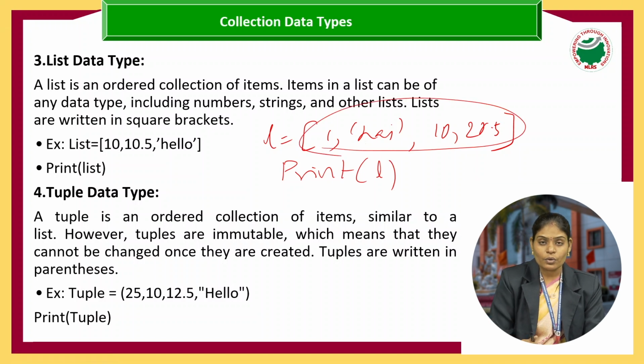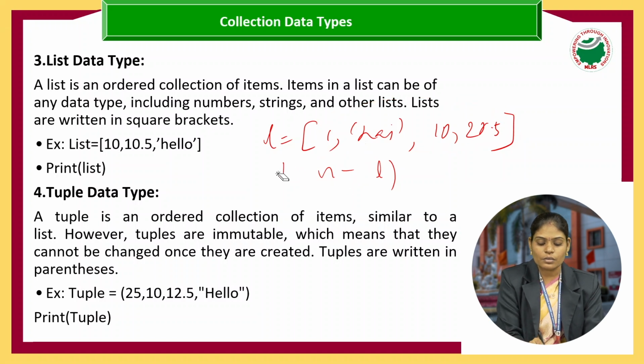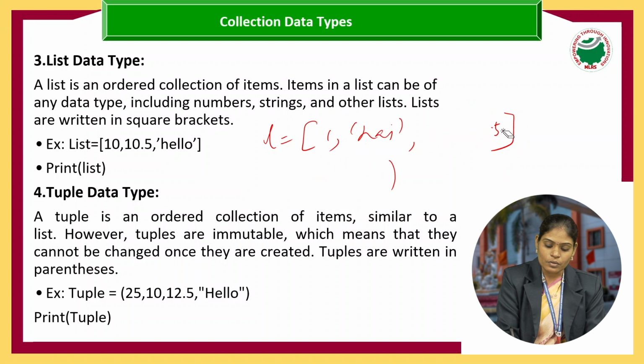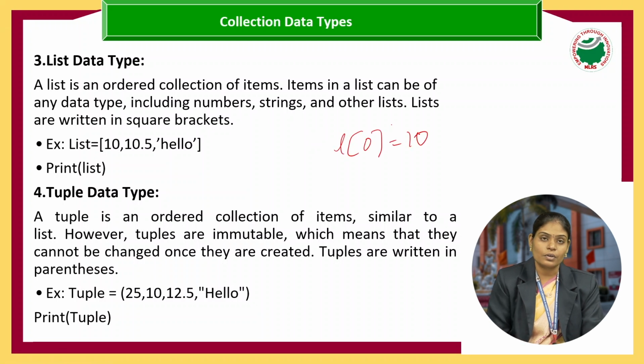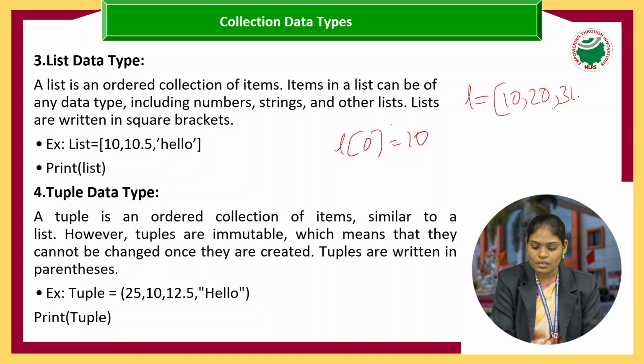Suppose I want to retrieve a particular value from a list. Here also we are using the concept of indexing. By using indexing, we can retrieve values, like L of 0. Suppose the list L equals 10, 20, 30, hi.